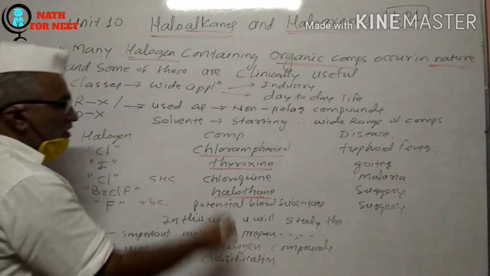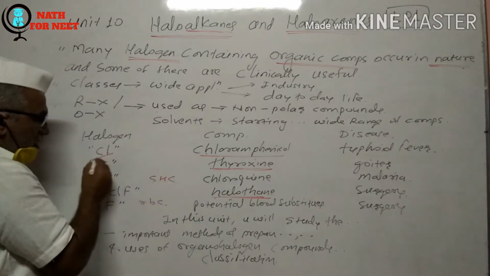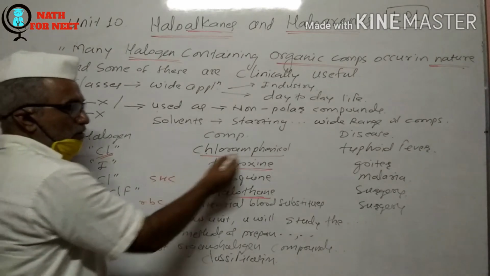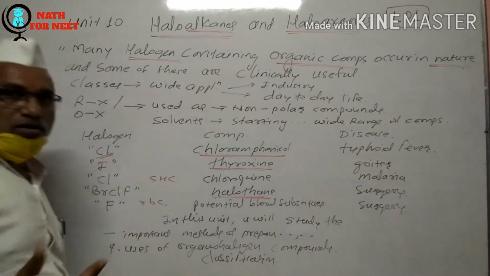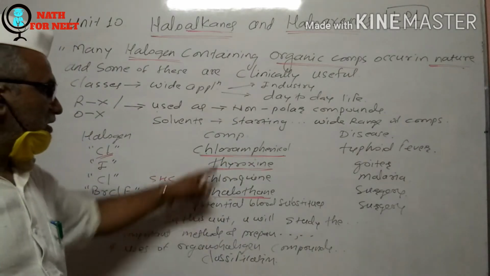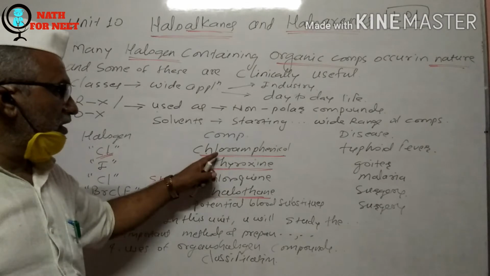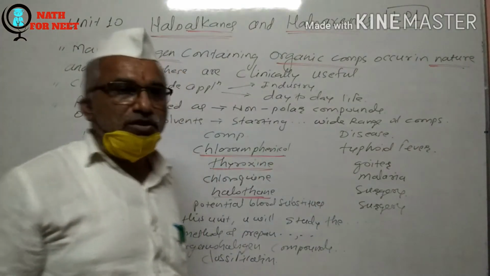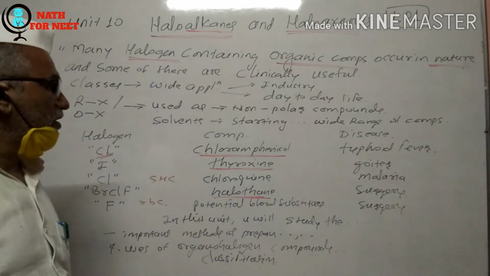This is the chlorine containing antibiotic chloramphenicol. It occurs naturally, produced by microorganisms as an antibiotic, and it is used in the treatment of typhoid fever.